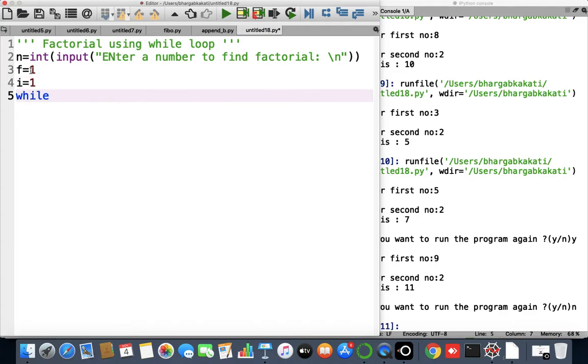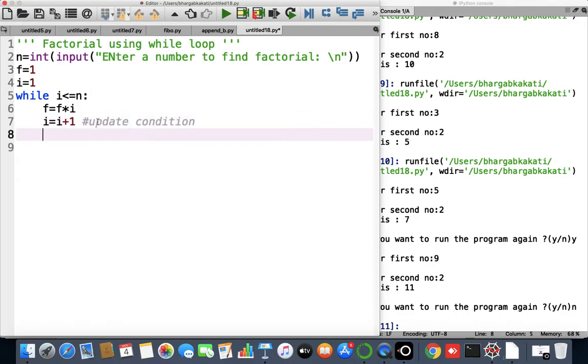After that, what I'll do, while i less than equals to n, you'll get to know when we complete the program why I have given this particular condition. So here what I'll give, f equals to f into i. Okay, then what I'll give, i equals to i plus 1. This is the update condition. I've used a single line comment to make you understand this, and here what I have done, I have multiplied it, okay, after updation.